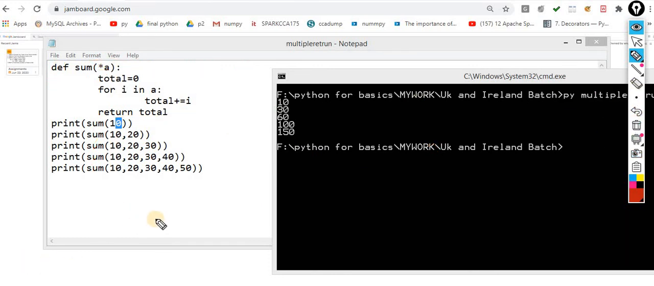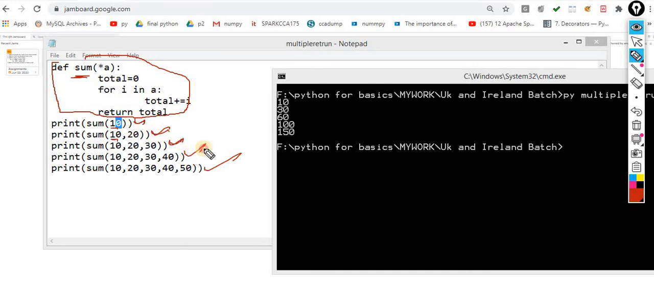Let's suppose you made a function called sum. Let's suppose this is the first customer, this is the second customer, this is the third, the fourth, the fifth. The first customer buys only a single product, that is rupees 10. The second customer buys products of rupees 10 and 20. The third one 10, 20, 30. The fourth one 10, 20, 30 and 40, and so on. Now my function is the same, but my customers are different.